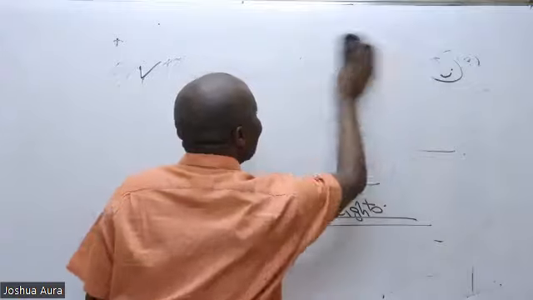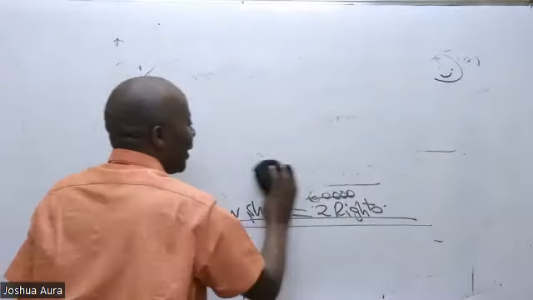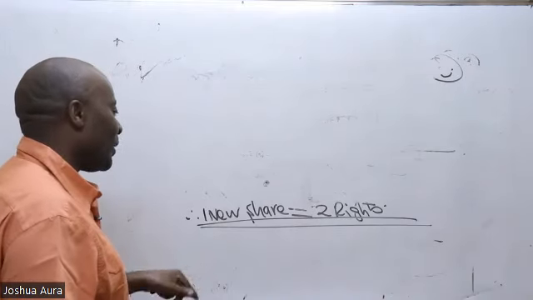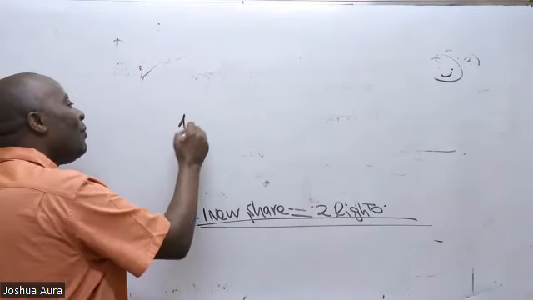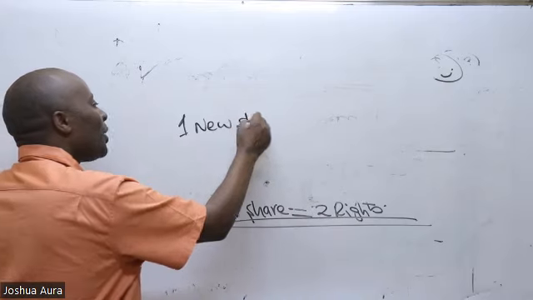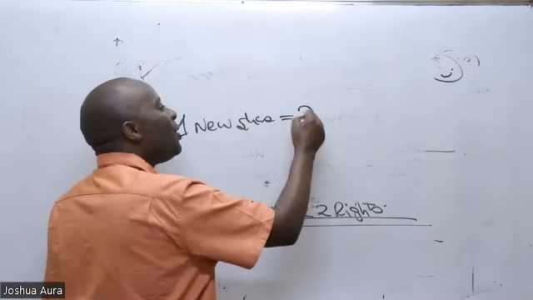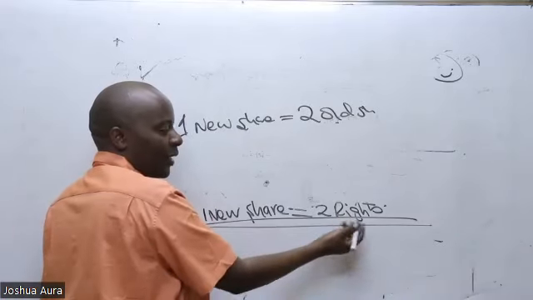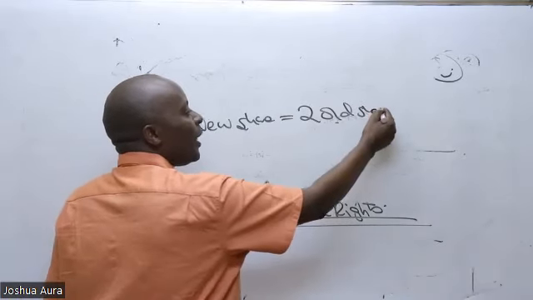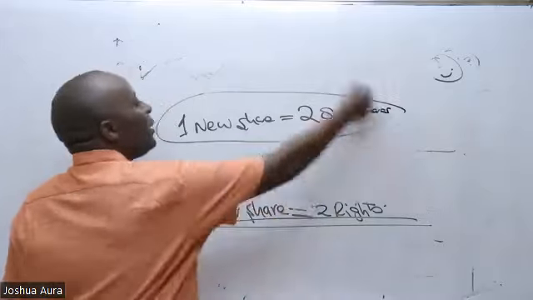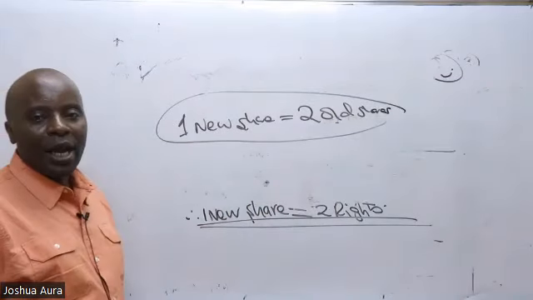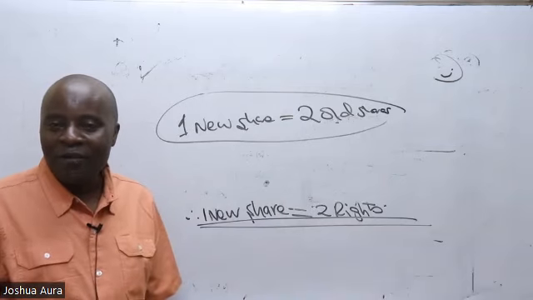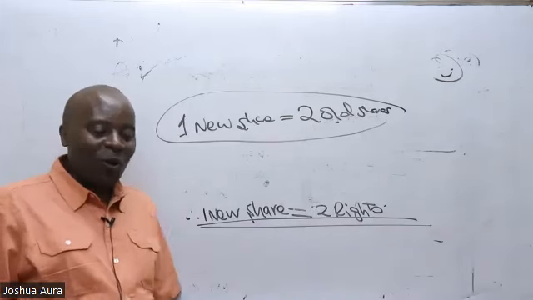And then there is something that so many students confuse. When you are told to interpret this, how will I interpret this in form of rights? It means that I will be having 1 new share for every 2 old shares. Remember, rights are always the same as old. For every 2 old shares, this is how we interpret this. 1 new share for every what? 2 old.